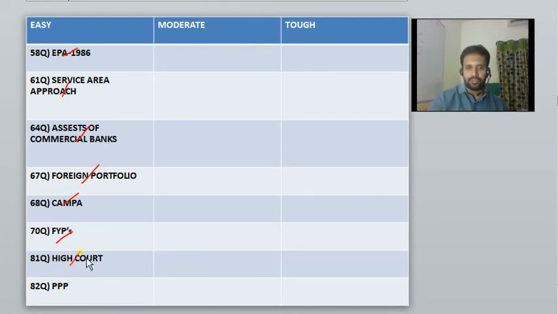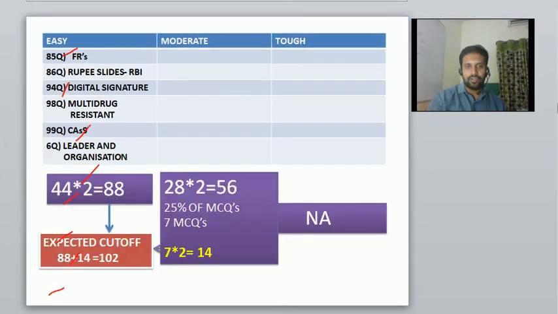Okay, with regard to High Court, what question was there, very common, you have read the differences between Supreme Court and High Court. And one question was there on purchasing power parity. Fine. So again a question was there on fundamental rights. Okay, rupee has slid, means rupee depreciated, rupee has weakened against the dollar. That was a very important hot topic of last year's current affairs, so you might be knowing it. That's why I have classified it as easy.